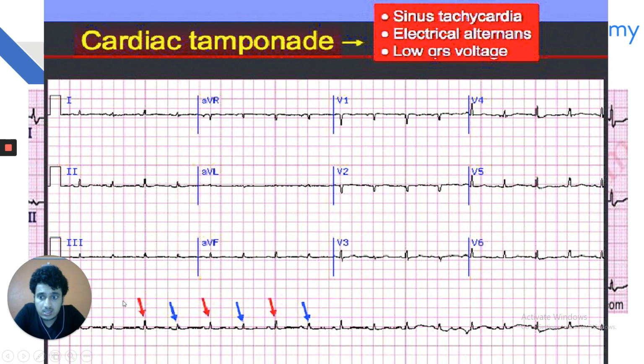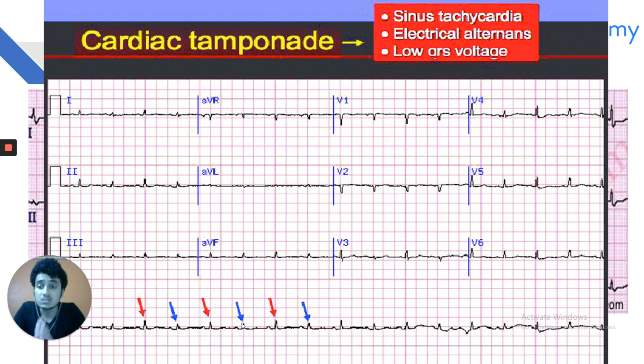So, this is an ECG of cardiac tamponade, my dear friends. You can see alternating high and low voltage ECG complexes. So, it is a case of cardiac tamponade with electrical alternans. The features of cardiac tamponade are sinus tachycardia, electrical alternans, and low voltage ECG complexes. And my dear friends, you must be thorough with Beck's triad, that is raised JVP, hypotension, and muffled heart sounds. These are the features of cardiac tamponade.